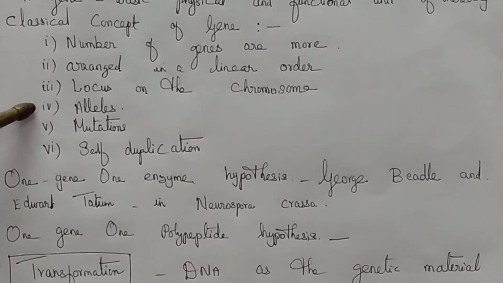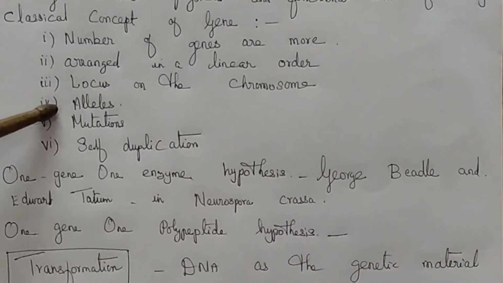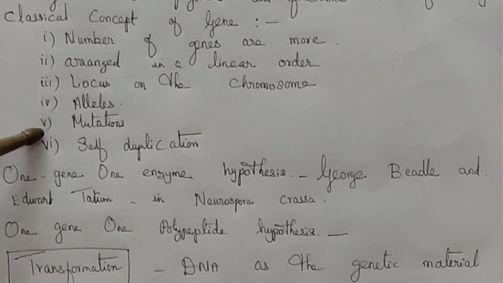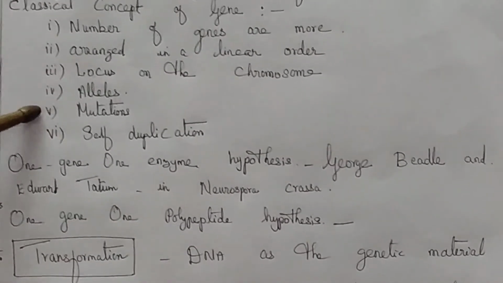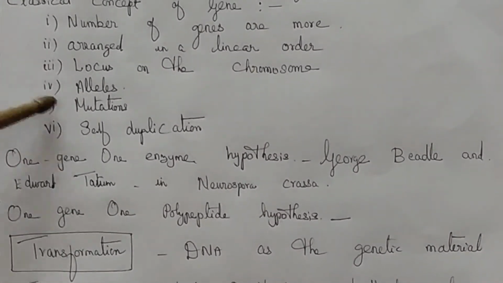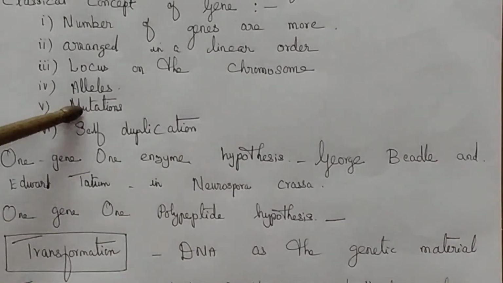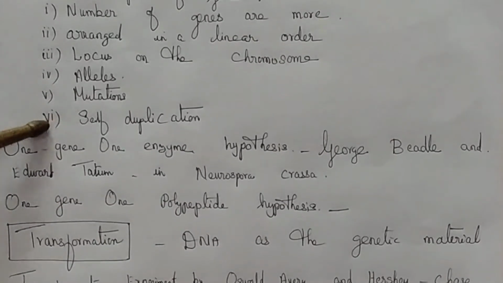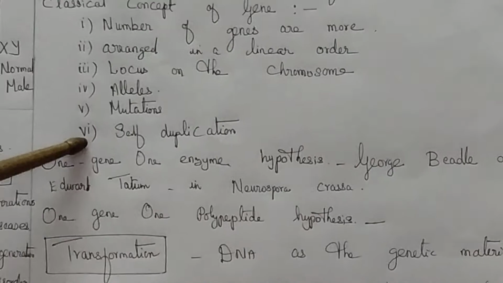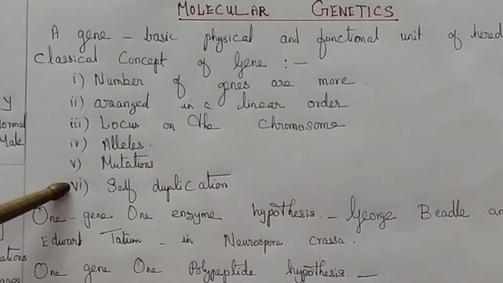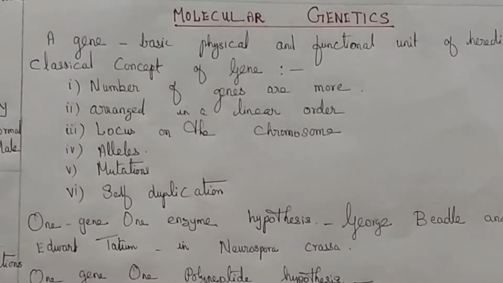And the gene has an alternate form. The alternate form of a gene is called an allele. Genes undergo mutation, a sudden change in structure as well as composition. Genes also undergo self-duplication, self-replication, to form their own copy. So these are the 6 points of the classical concept of gene.